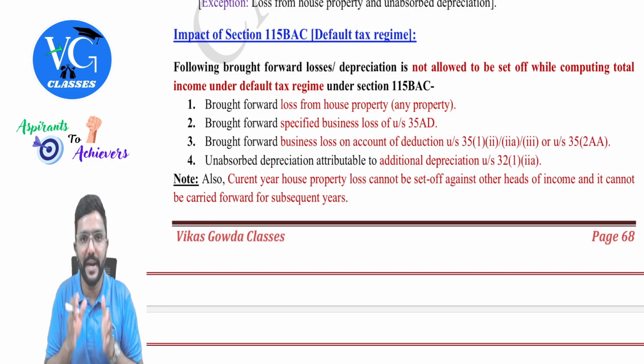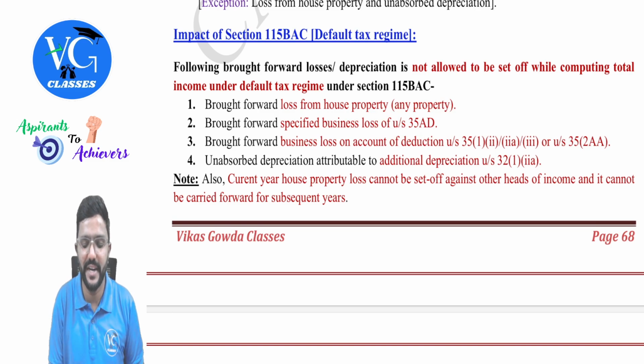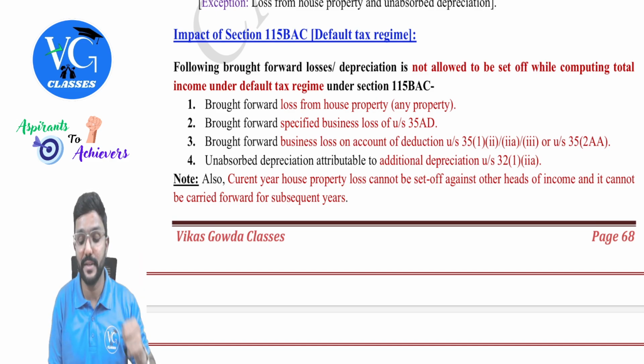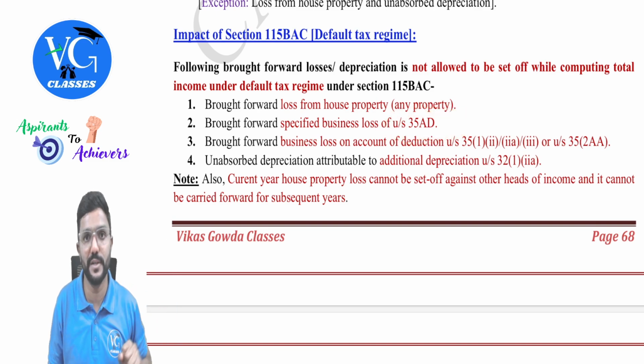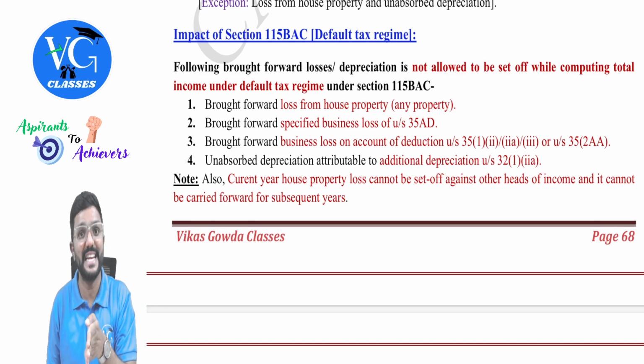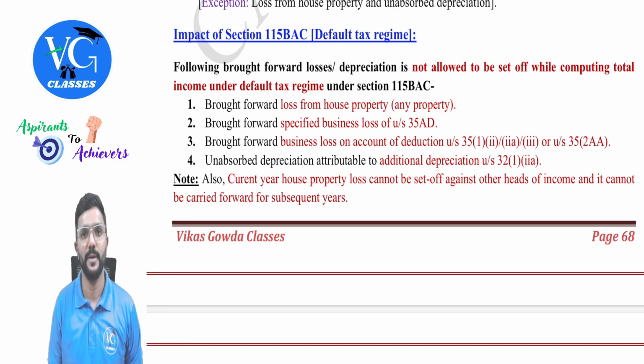If you are talking from the current year point of view, in the current year 35AD deduction is not at all allowed. But there can be a possibility that in the past the assessee has claimed 35AD deduction because he was following the optional scheme and he had a loss, and now he has brought forward that loss. Can he adjust it? No. When he's under the default scheme, he cannot adjust it.